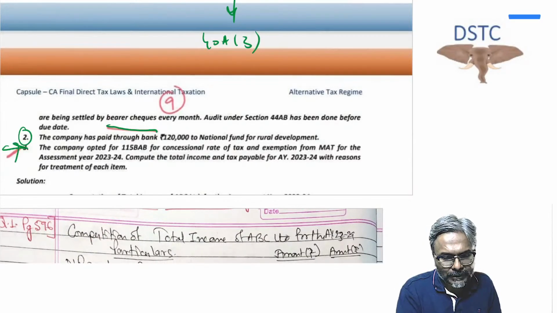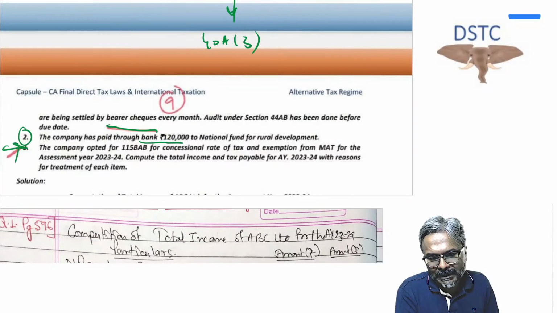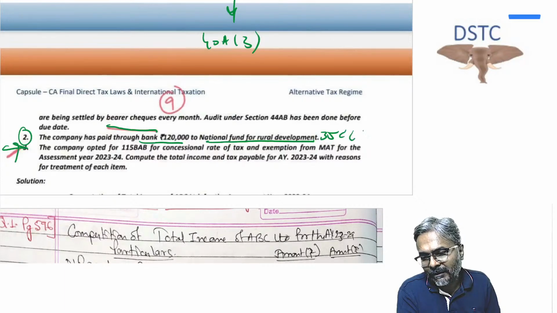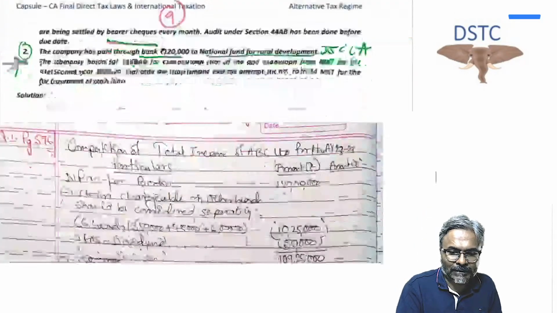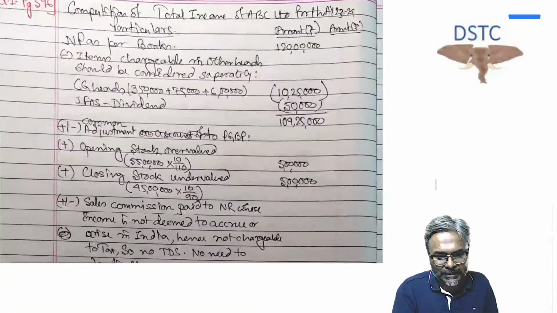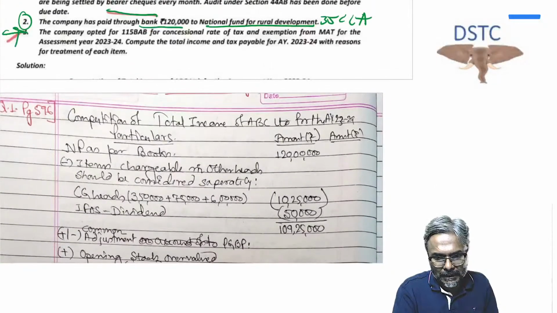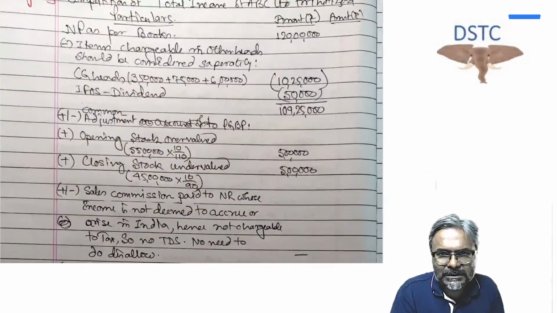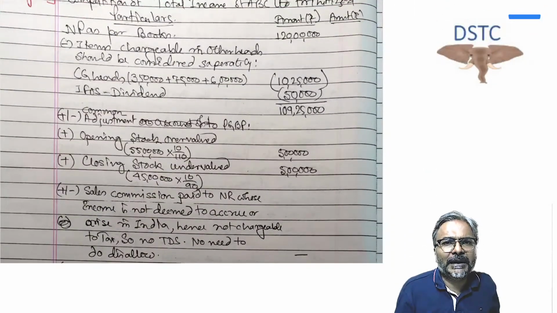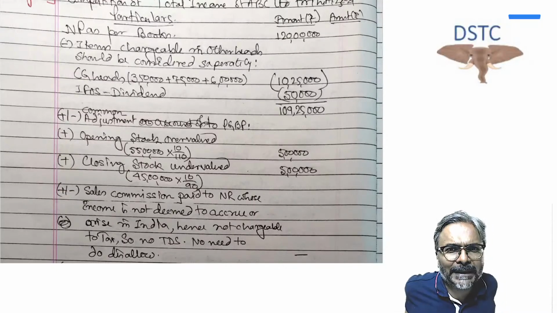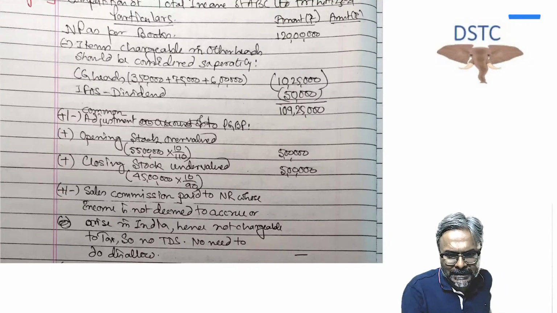Coming to point number 2, the company has paid through bank 1,20,000 to the National Fund for Rural Development, 35CCA. Will that be allowed, students? Answer is yes. Now the company has opted for this one. By the way, students, the company which opts for 115BAA and 115BAB, do they get MAT? Answer is no. No MAT is there in this case.